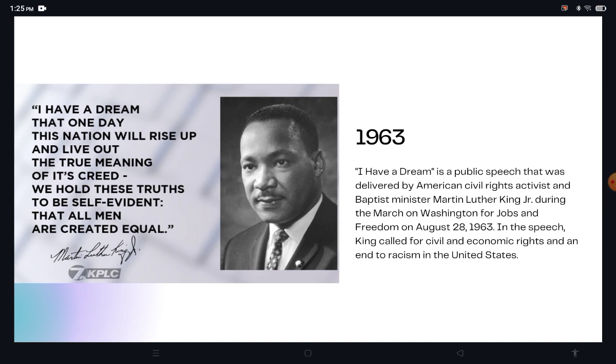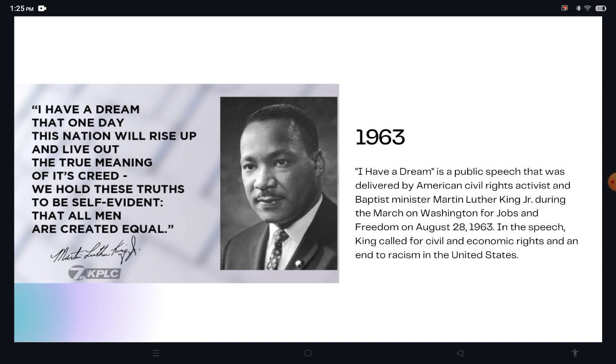I Have a Dream is a public speech that was delivered by American civil rights activist and Baptist minister Martin Luther King Jr. during the March on Washington for Jobs and Freedom on August 28, 1963. In the speech, King called for civil and economic rights and an end to racism in the United States.